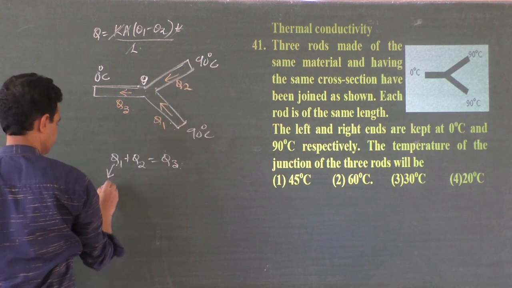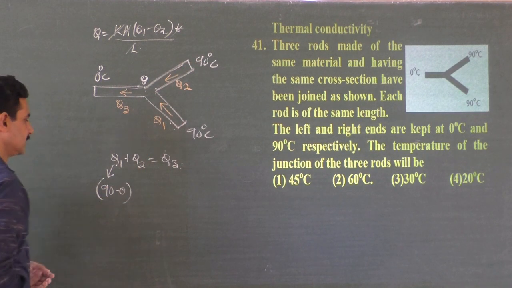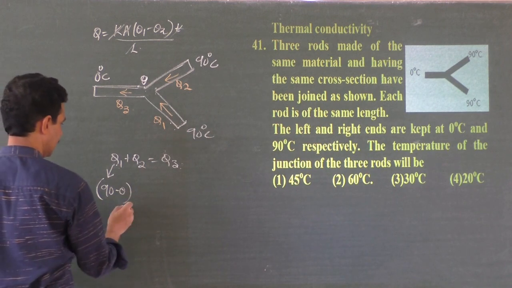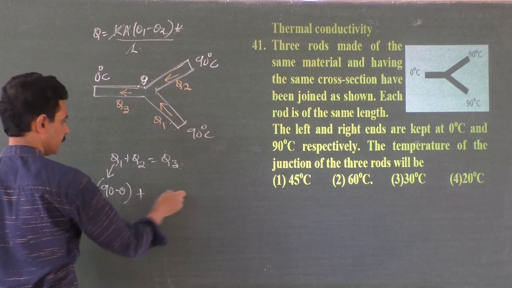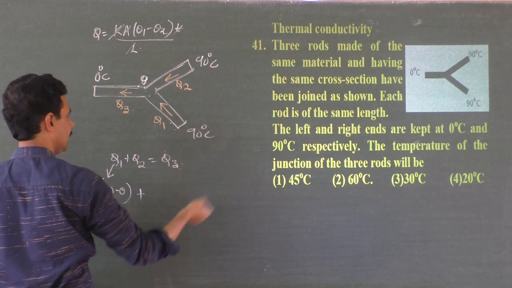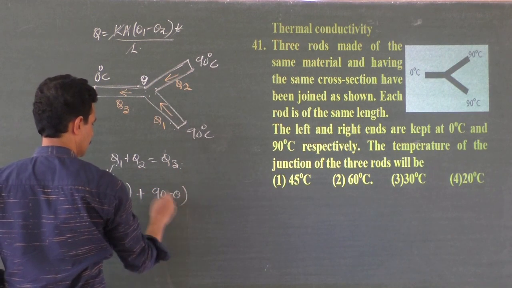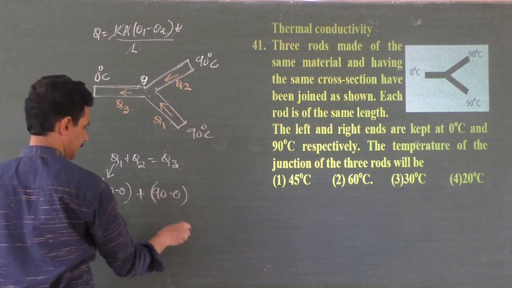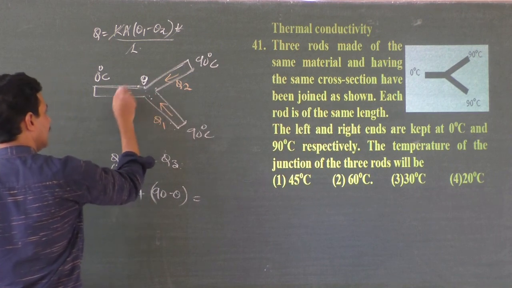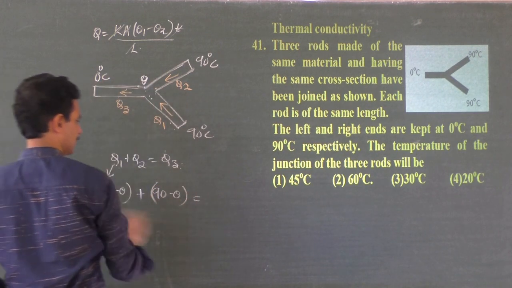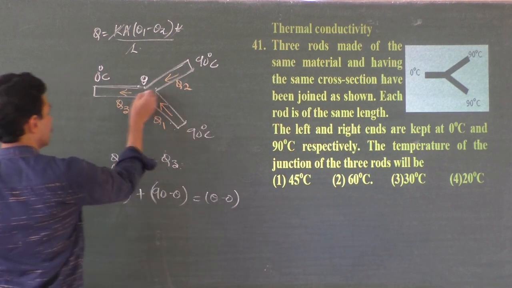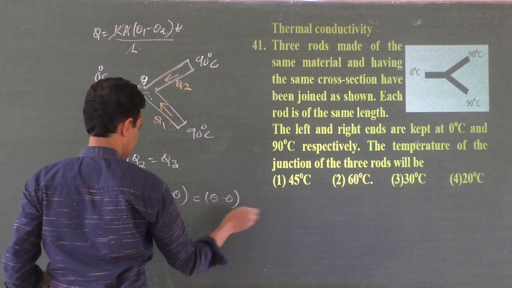So for Q1, K, A, theta 1 minus theta 2, 90 minus theta. Okay. Ka theta 1 minus theta 2 into T by L. Those things are constant because everywhere they get cancelled. Then Q2 is from here to here. It's Ka theta 1 minus theta 2, 90 higher, theta lower, divided by L is equal to Q3. Ka, it's A, it's K, everything same as this one. Theta minus 0, that is the only thing where you have to be careful because 0 is less, theta will be more. Heat energy flows from higher to lower temperature by L, right, that's all.